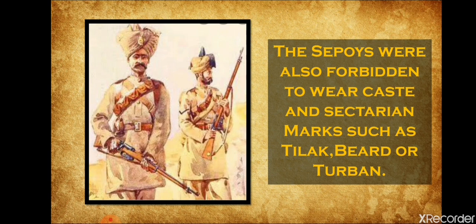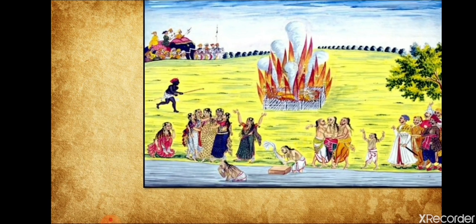Punjabis, for example, find it very necessary to wear their turbans, and the Hindus used to put tilak. In some religions or castes, the beard is very important. All these caste or sectarian marks were also forbidden by the Britishers to the Indian sepoys. So all these enraged the Indian sepoys against the Britishers, because they were not equally treated in the British army. Now after this we are going to see the next one, that is the social causes.